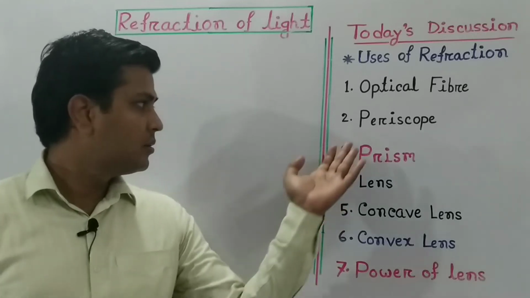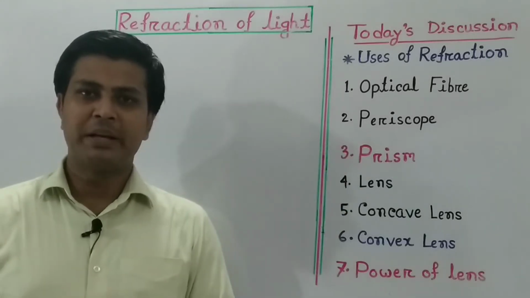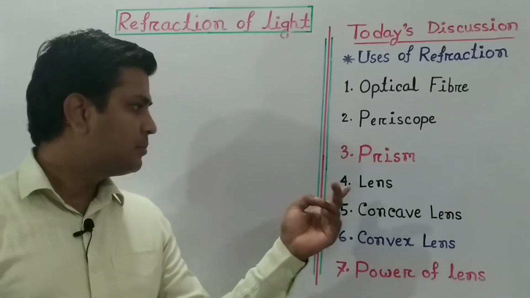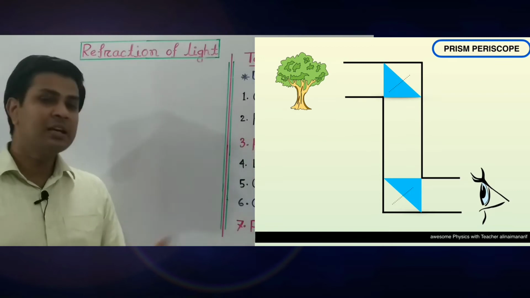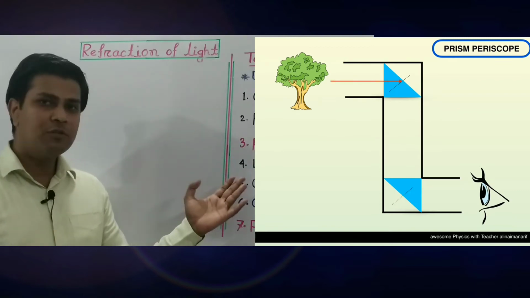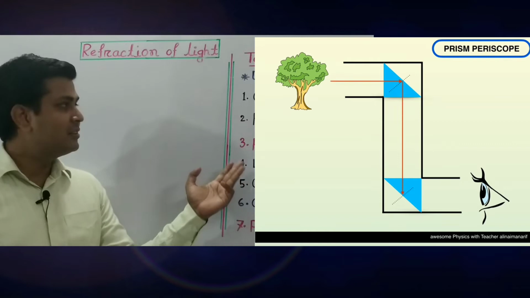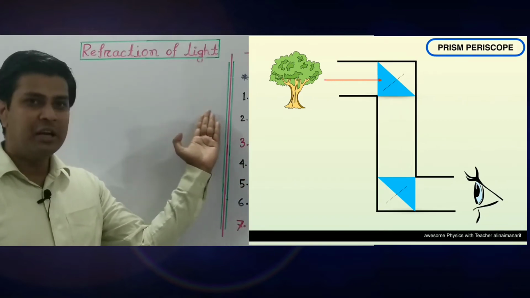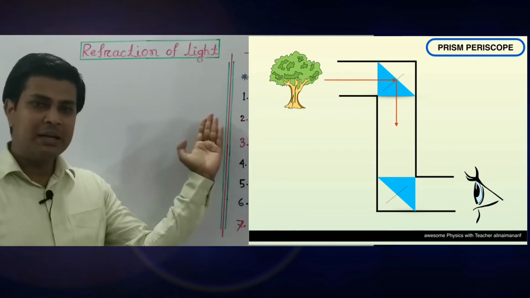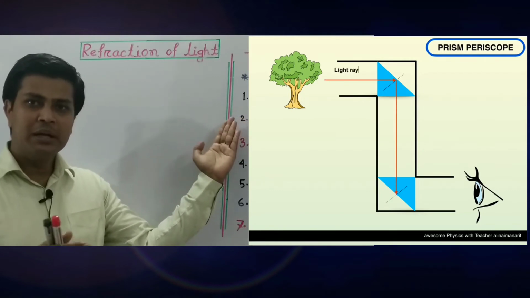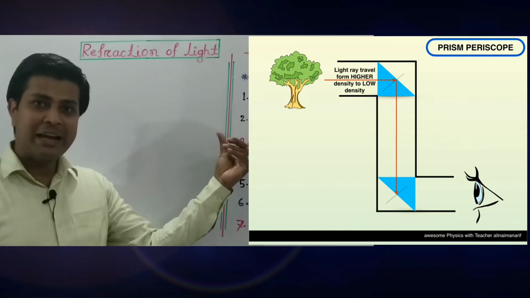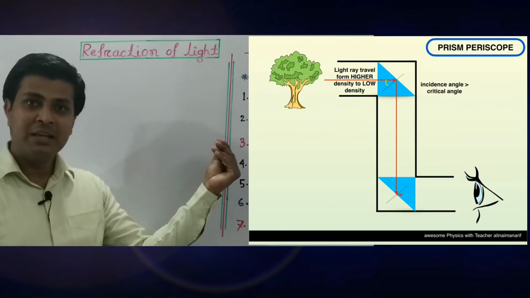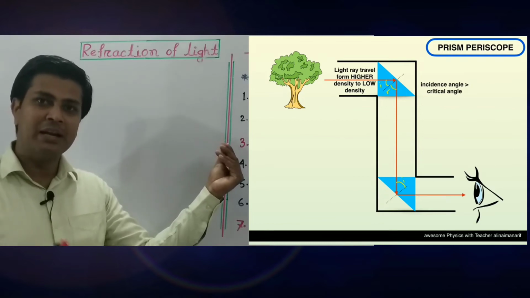Next topic, periscope. There are two types of periscope: mirror periscope and prism periscope. Today we will discuss the prism periscope. In that figure you can see a periscope with two prisms inside. When light comes from the tree and falls on the first prism, light goes from denser medium to rarer medium and the incident angle is greater than the critical angle, so total internal reflection of light takes place. You have already learned that in your earlier class.